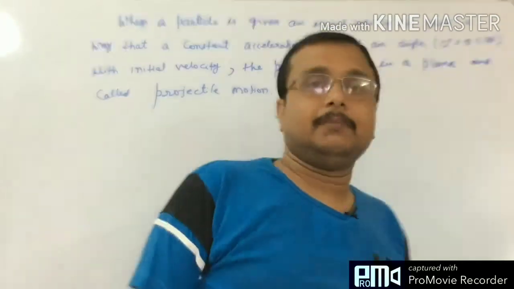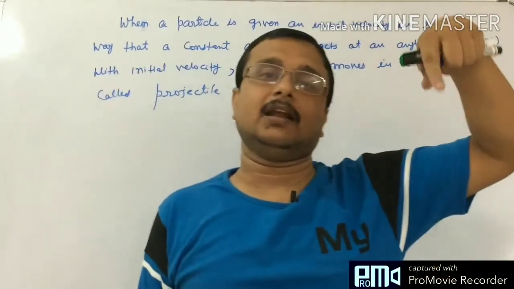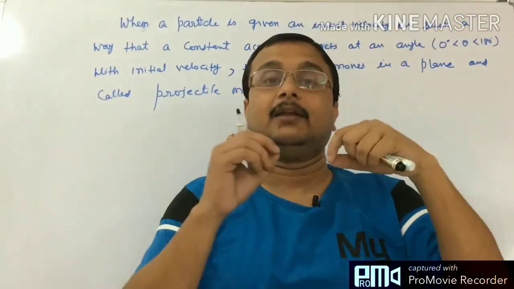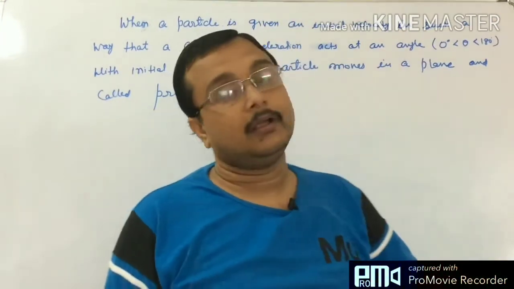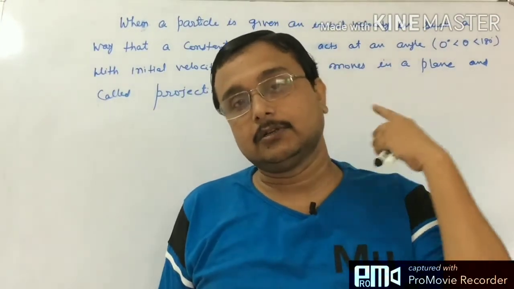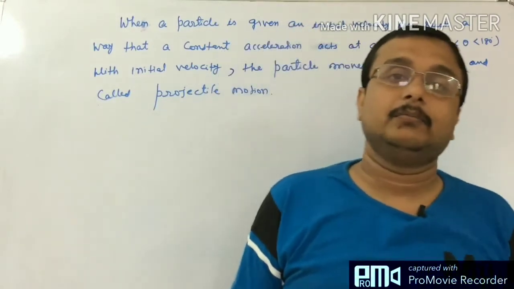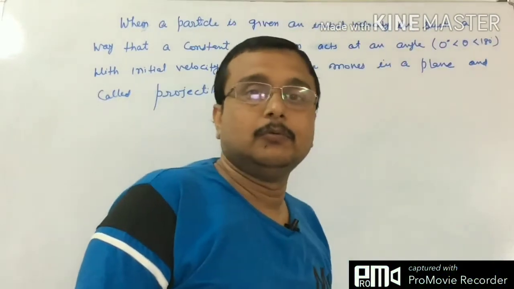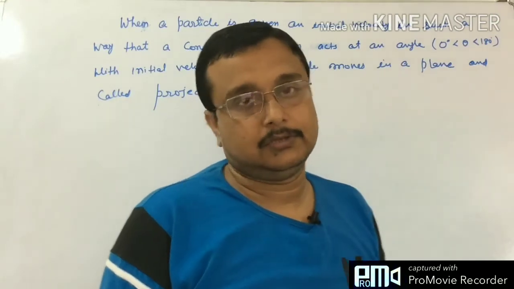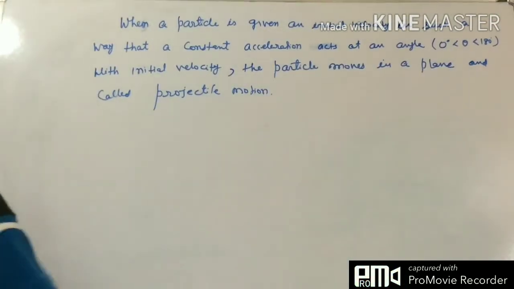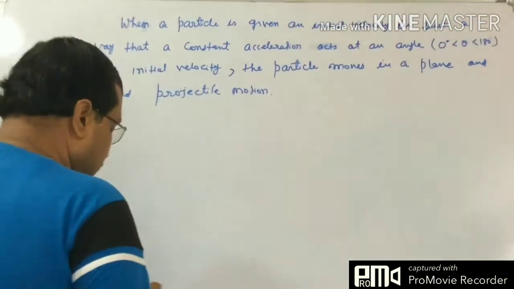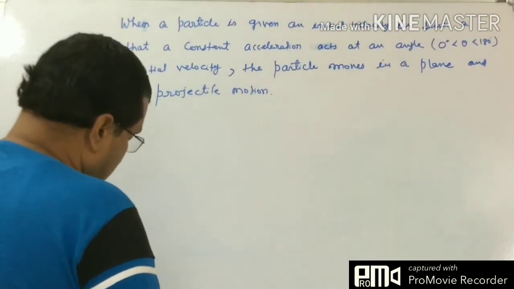If you give the initial velocity and acceleration happens in such a way that there is an angle between u and a, and that angle is between 0 and 180 degree, the particle will execute its motion in a plane, and that particular motion will be called a projectile motion. So that is fine. So what we do actually to discuss the projectile motion, what we have,